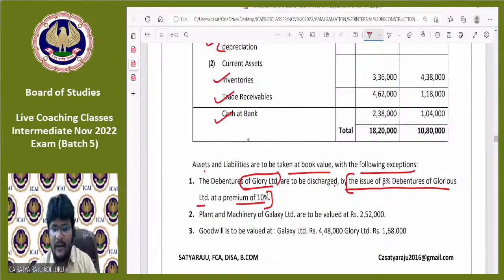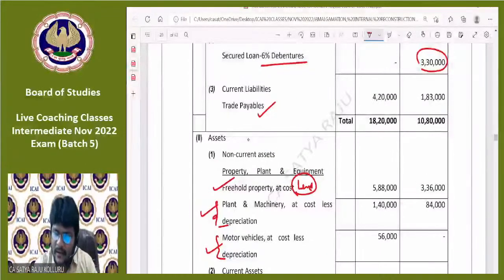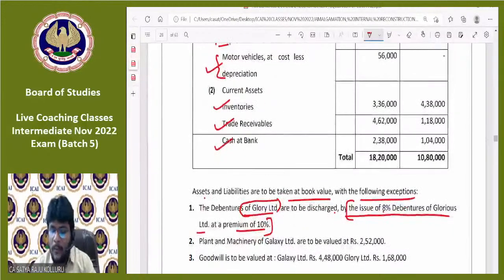Please read the sentence carefully. Now, the agreed value of the debentures was 3,30,000 only. We are ready to pay 3,30,000 to the existing debentures. But how will we discharge such 3,30,000? By the issue of 8% debentures of the purchasing company at a premium of 10%. That means each and every debenture will be 110 rupees.